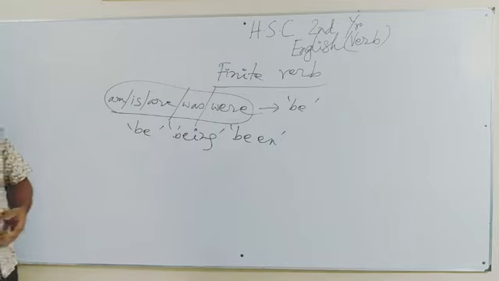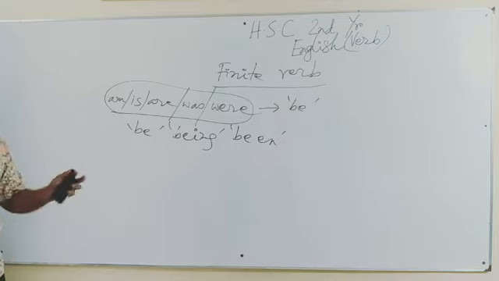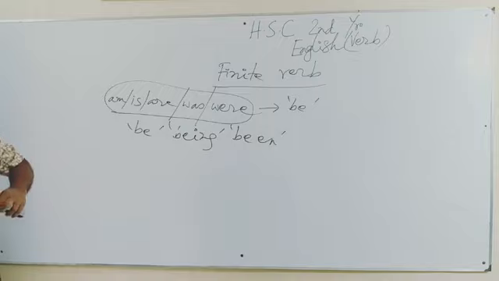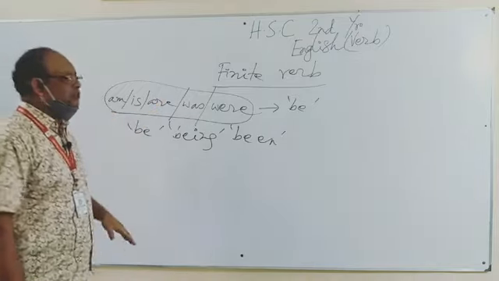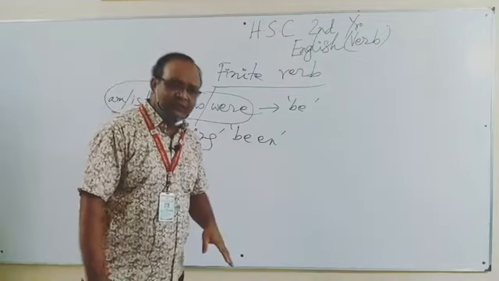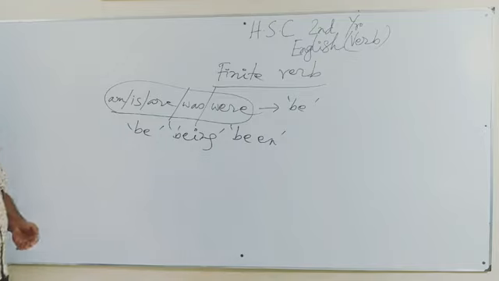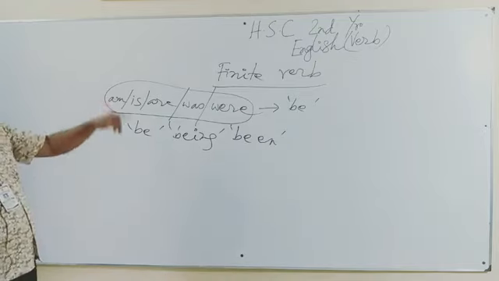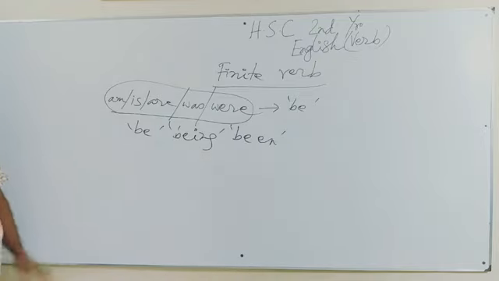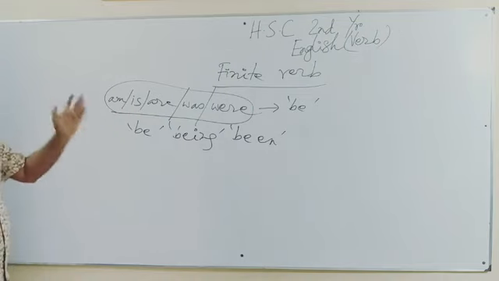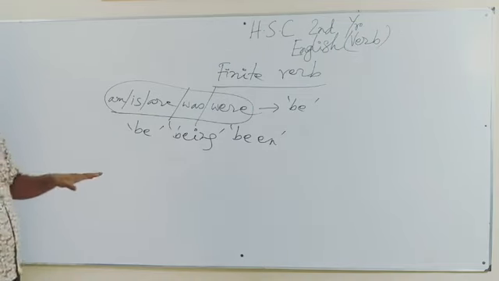But in Bangla we say they belong to verbs also. But in English they do not belong to. But we explain, we make classification to make students understand. So finite verbs are those verbs which complete the sense. If I ask you what is the corresponding word in Bangla, it is Samapika Kriya. Finite verb is Samapika Kriya in Bangla.